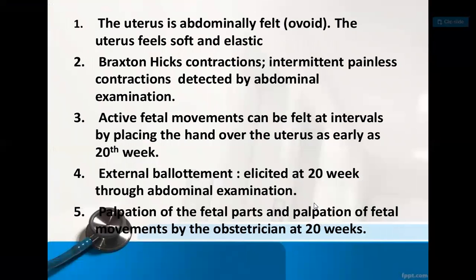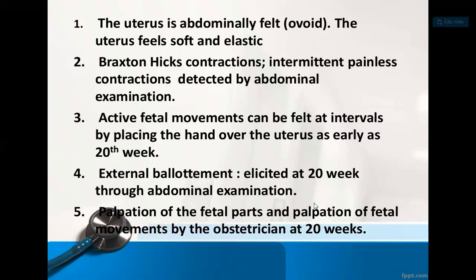The uterus is abdominally filled, oval, and feels soft and elastic. Then there are some Braxton Hicks contractions. What is it? It is an intermittent painless contraction detected by abdominal examination. When you do the abdominal examination, this is felt by the physician, not by the patient.